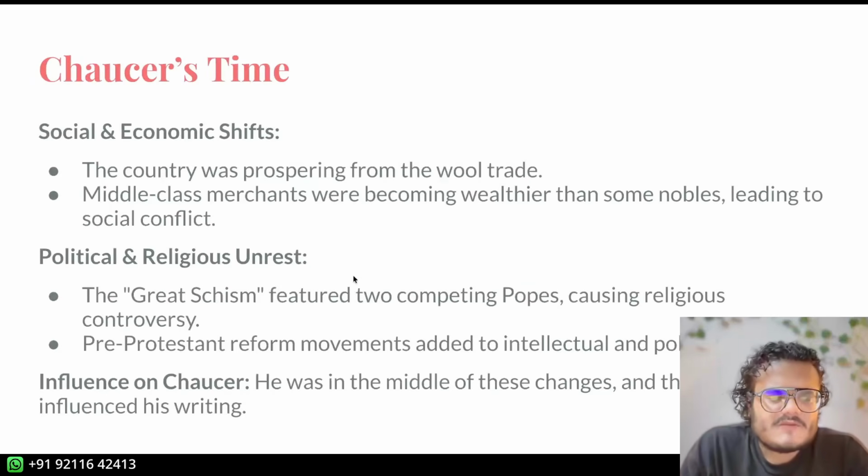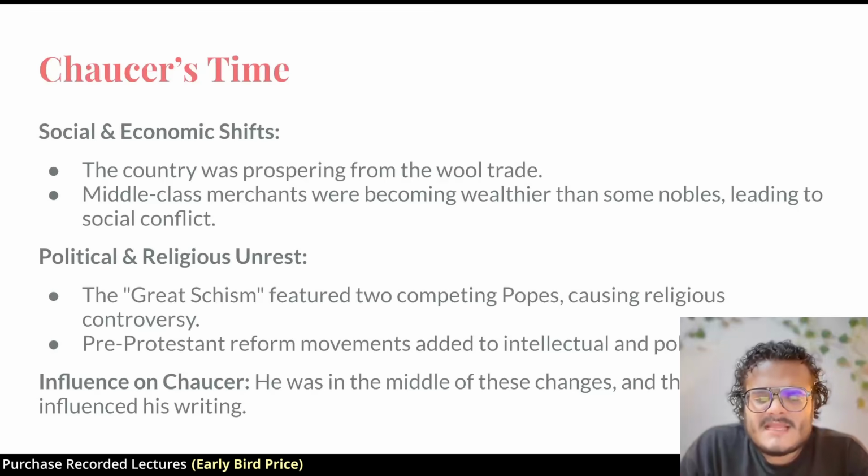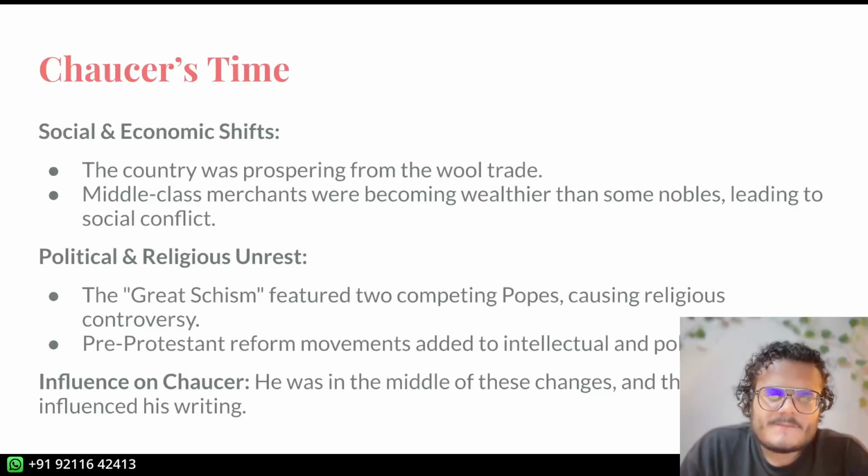Now, Chaucer's time was a time of shift and unrest. It was a time of social and economic shift because there was a rising middle class. Before this time, you could not, let's say, start a business and become rich, or become a doctor and become rich. It was very, very difficult. The social classes were very strictly divided. There was the nobility, which owned land, which were the lords, and on that land, everybody else would work. So to be rich, to own land, you had to be born into the nobility.